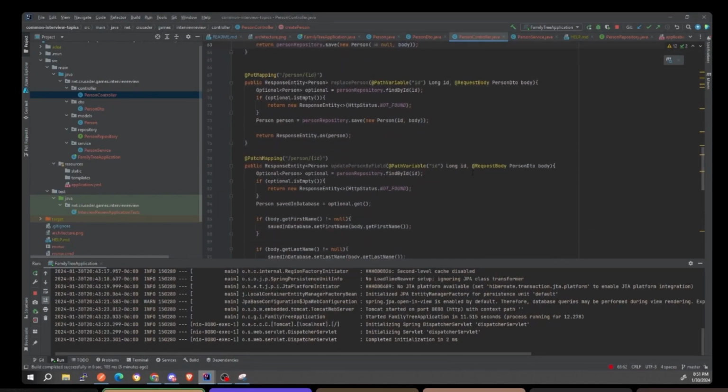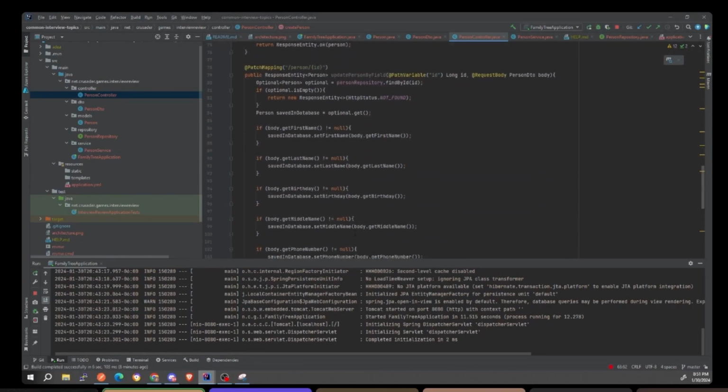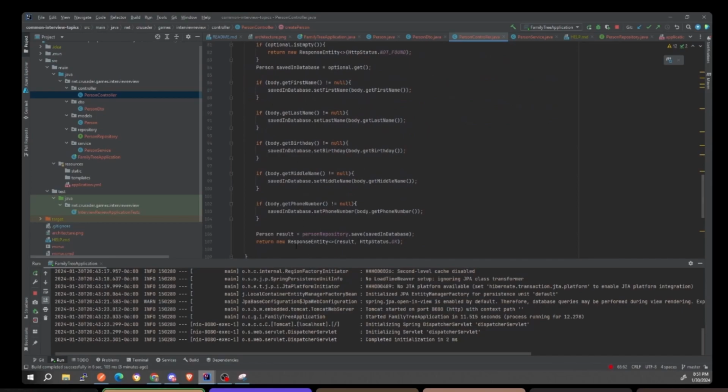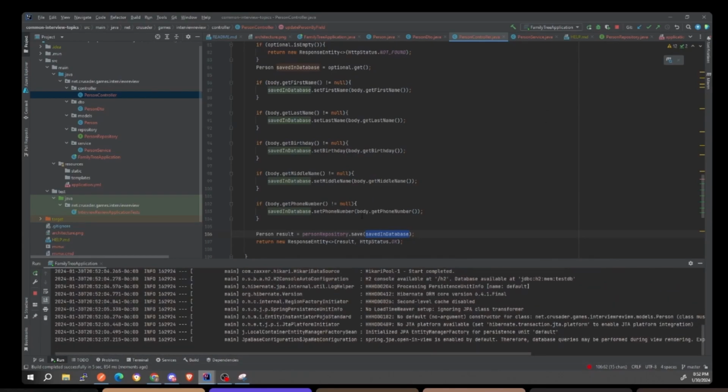Let me see. Update person by field. The body. Yeah, we're updating the body here. So yep, we're good. We're updating each field here, and then we save it. We save the person, so we update the one that's saved in the database, and then we make sure to save it again so that it gets updated with any field that's not null. Yeah, this is great.